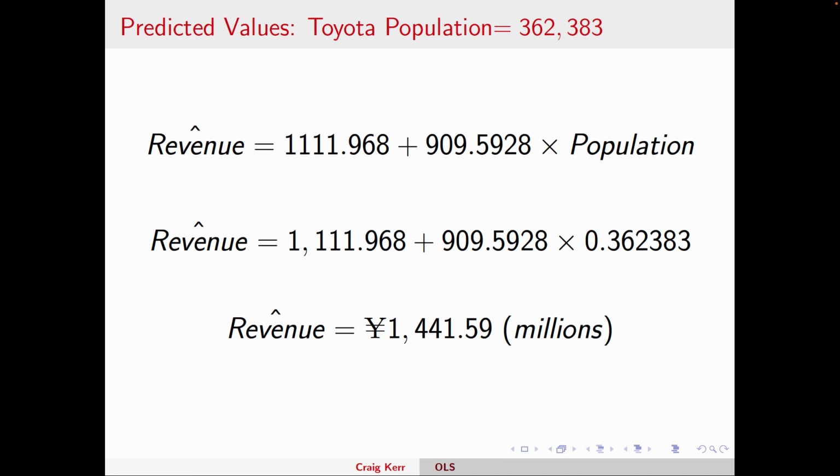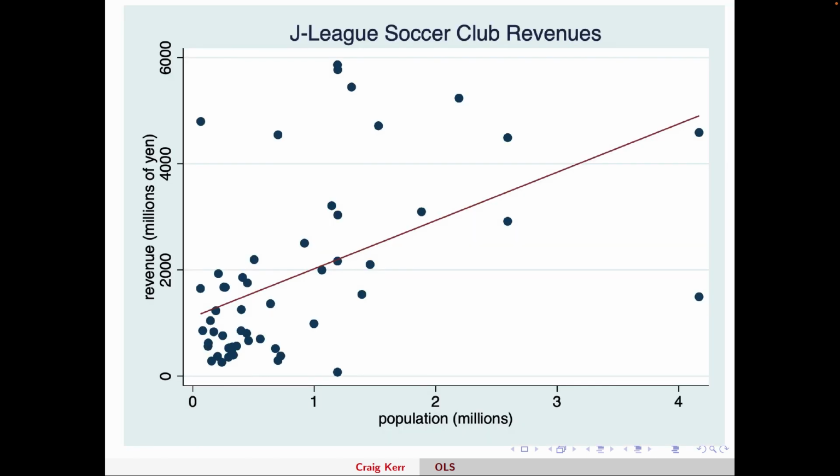Using the average exchange rate in 2020 to the dollar, that's actually only $13.5 million. Probably not even enough to afford someone like Ronaldo, but you can probably pay for a team. You're just not going to get Champions League quality, right? And so there you have it. That's what a regression is.